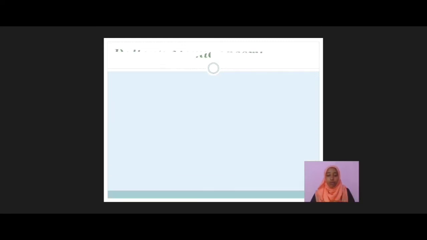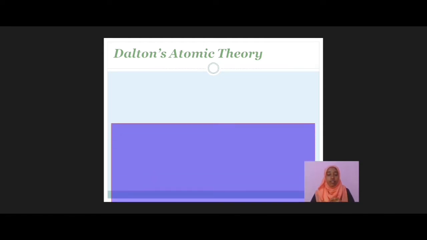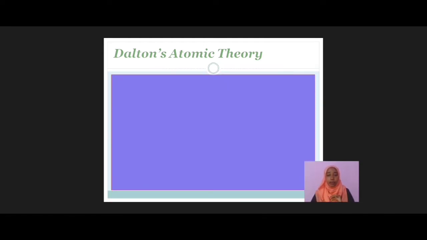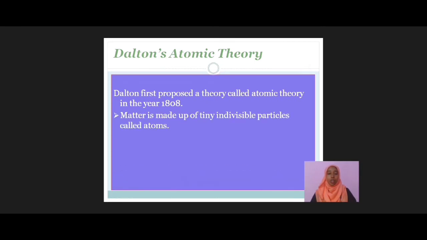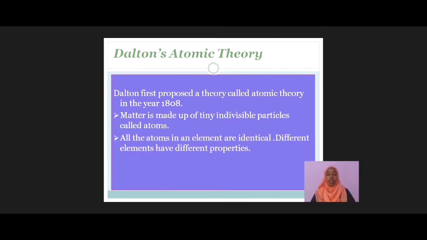The major contribution regarding the structure of an atom was given by John Dalton. He first proposed a theory called atomic theory in the year 1808. So, let's learn the main points of Dalton's atomic theory. First point: matter is made up of tiny indivisible particles called atoms.